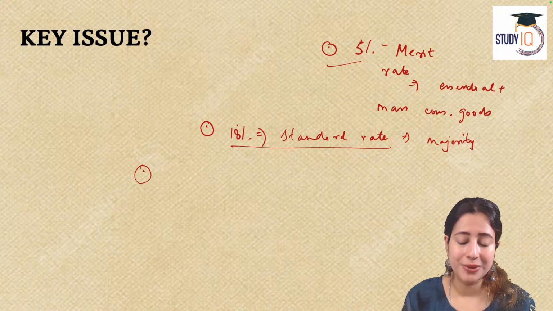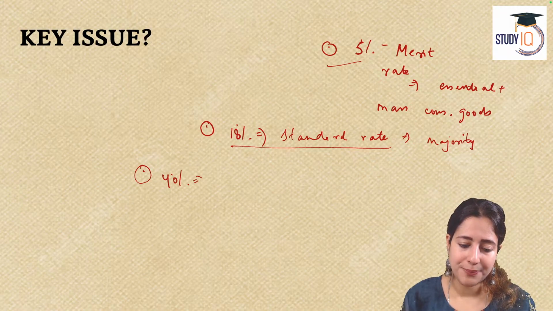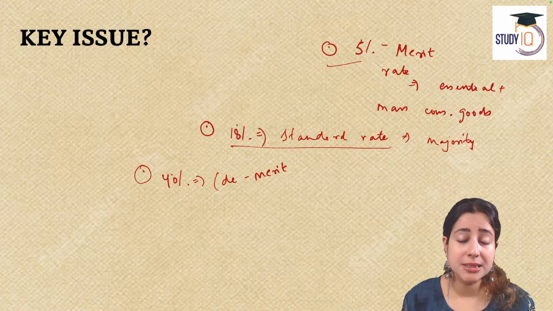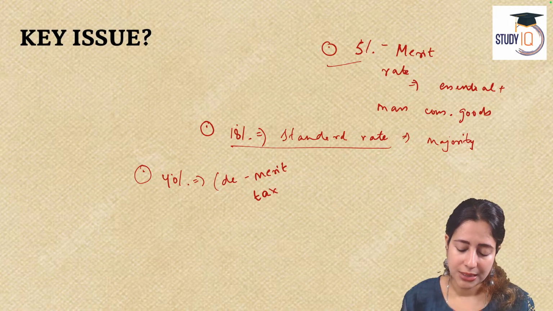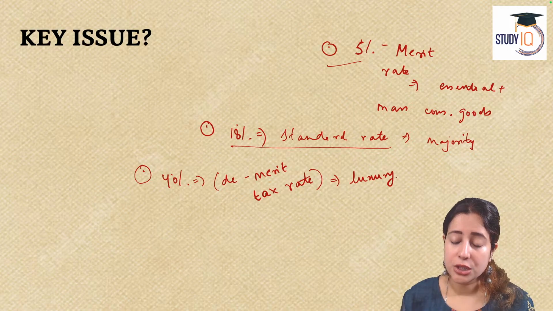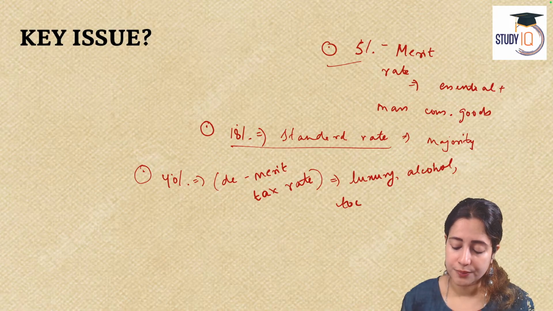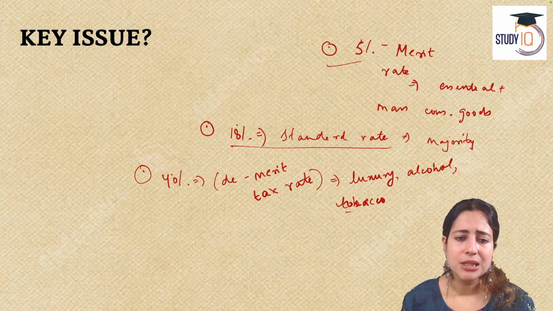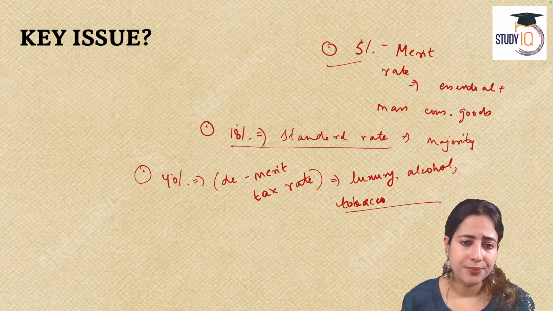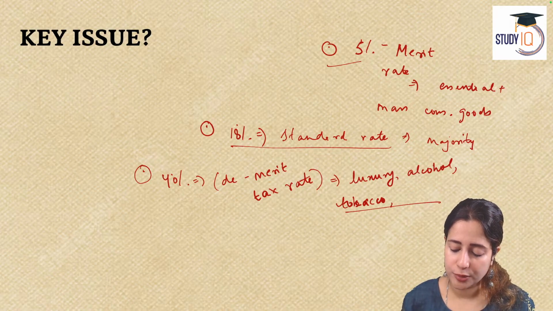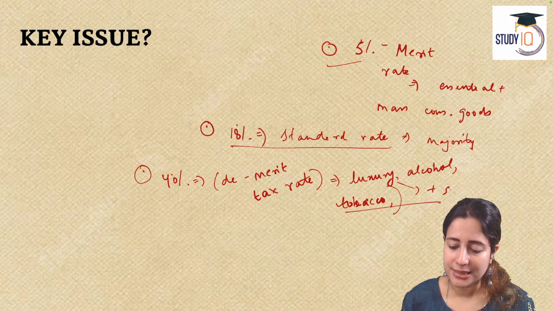And the third is going to be the 40%. Now this 40% will be about demerit tax. The 5% is merit, this is demerit tax structure, demerit tax rate. Here we are including only luxury goods, luxury cars, we are including alcohol, we are including tobacco. These are also called sin goods, S-I-N, sin goods, okay? So 40% will be about these things, about only tobacco, alcohol, luxury products, higher end consumer products, all these. So these are luxury plus sin goods.